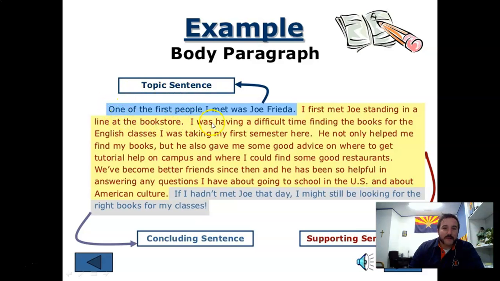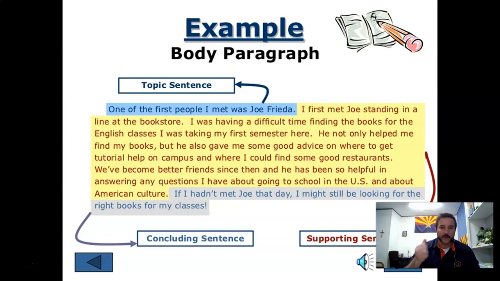The topic sentence or the main idea. It's all going to be about when the first people you met was Joe Frieda. If it doesn't always go back and talk about something with the topic sentence, it should not belong in this paragraph. Just like a building has all the posts and all the beams, if it's not meant in some way, shape, or form to help support and build a building, you don't need it in a building.